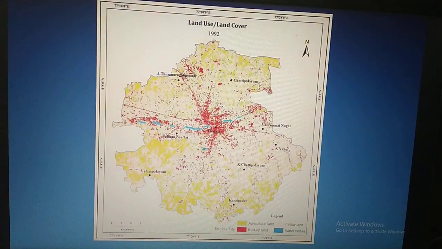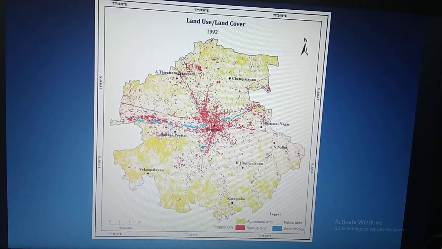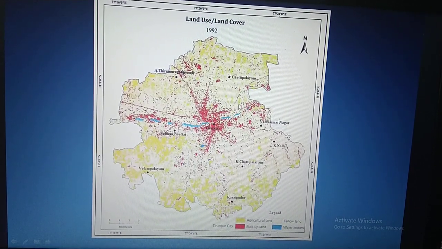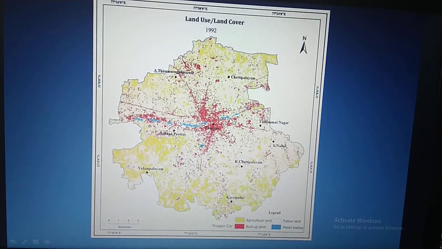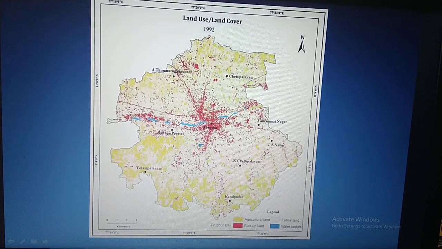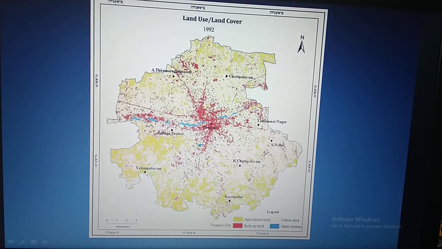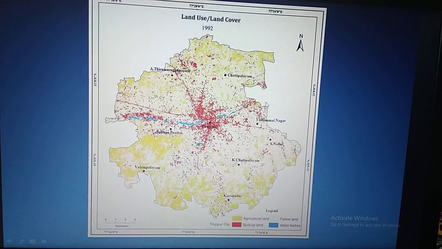Then result and conclusion. This map is the 1992 land use land cover map. See that the red color shows the built-up area of the study area. The urban area has developed in the center of the city. The Noyal River flows across the center of the study area.